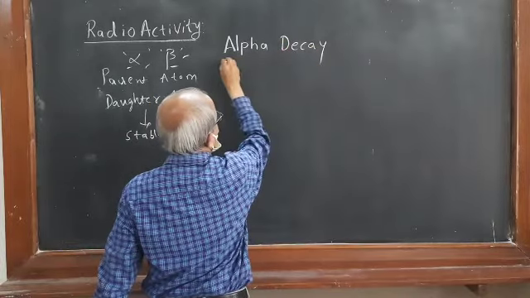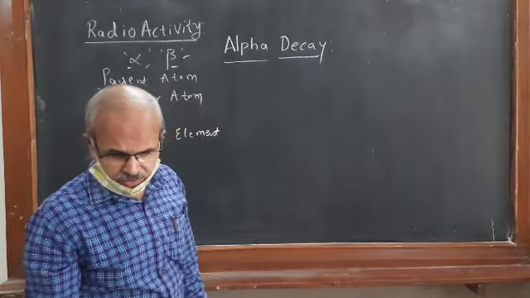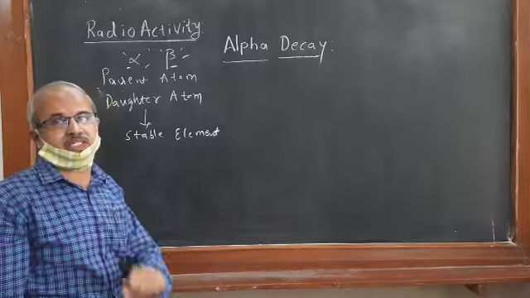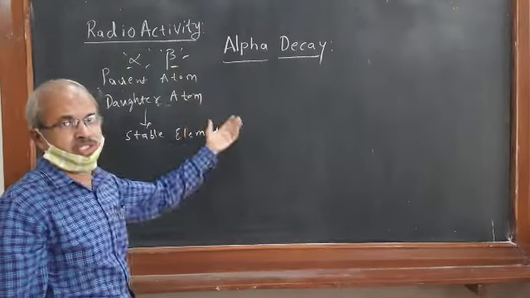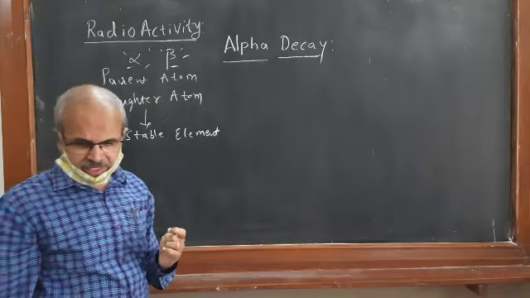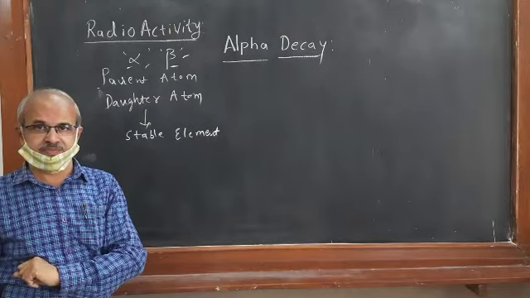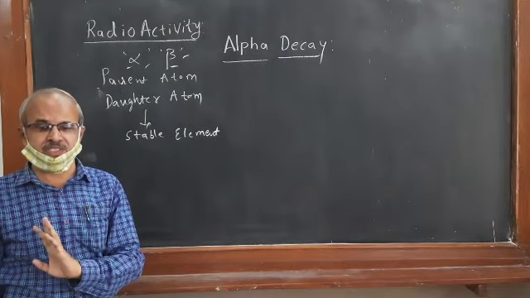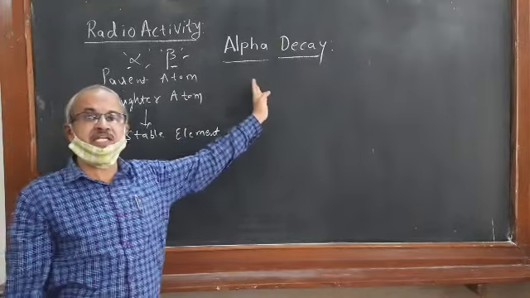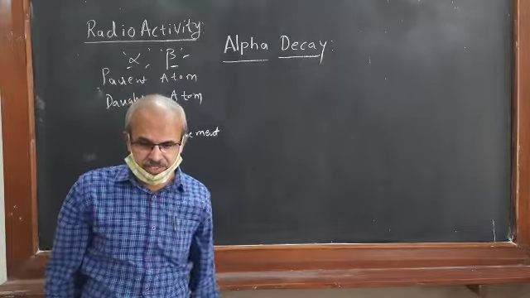Alpha decay. What is the alpha decay process? Alpha decay means alpha emission takes place from the nucleus, when the alpha particle is emitted from the nucleus. Alpha decay is a process in which an alpha particle is spontaneously emitted from the nucleus.